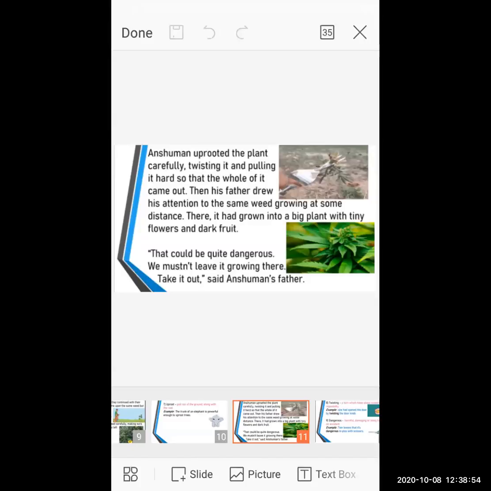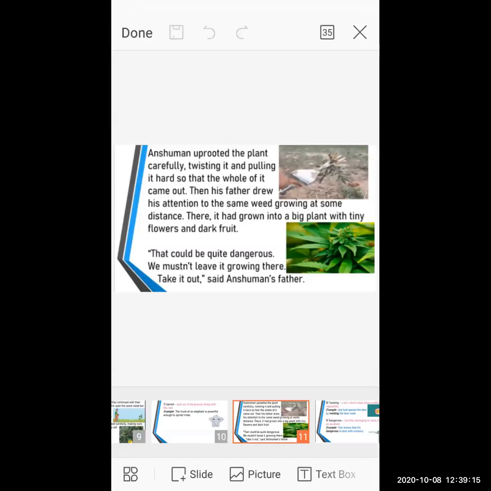Now Anshuman uprooted the plants carefully. He uprooted the plants carefully, twisting it, pulling it so hard. So now Anshuman tries to pull it. Sometimes it is pulled very strongly, and it twists.